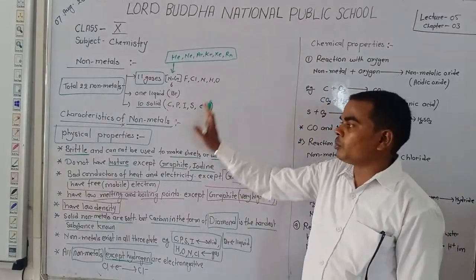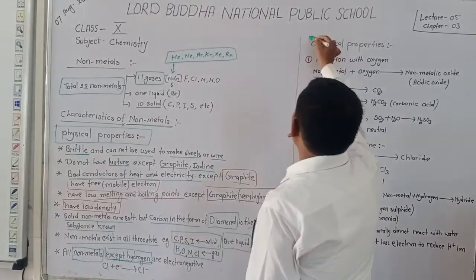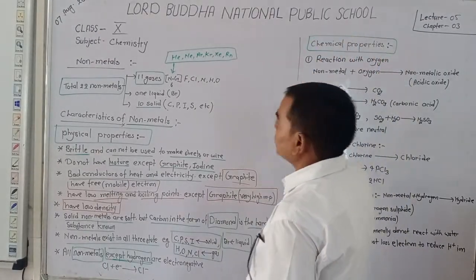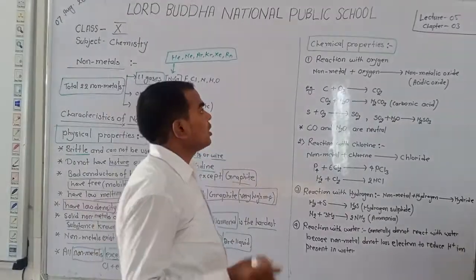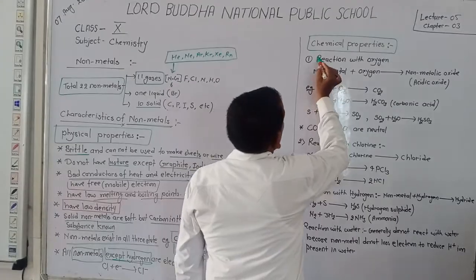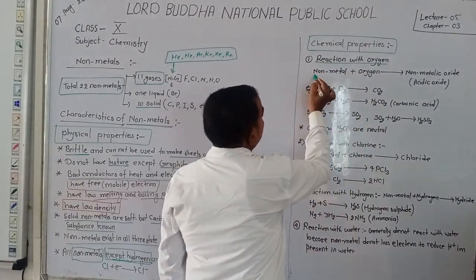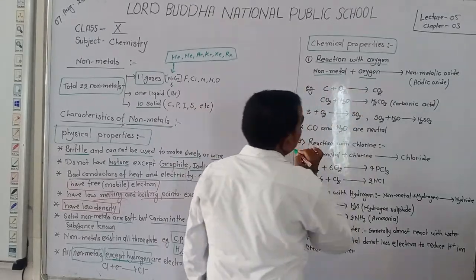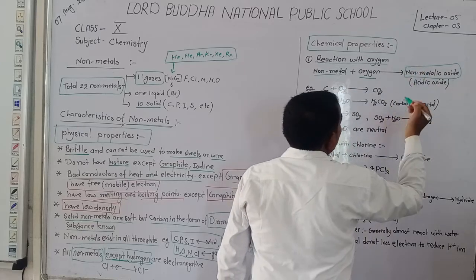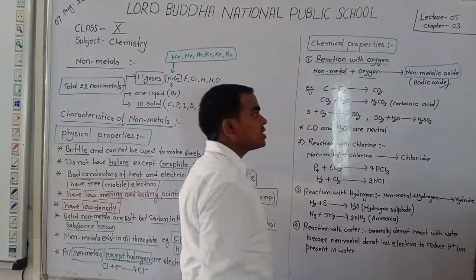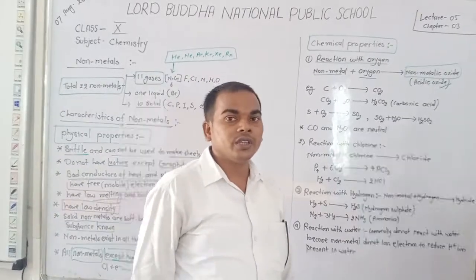Dear students, these are the physical properties of non-metals. Now discuss chemical properties of non-metals. Firstly, discuss reaction with oxygen. Dear students, when non-metals react with oxygen, they produce non-metallic oxides. The non-metallic oxide formed is known as an acidic oxide.